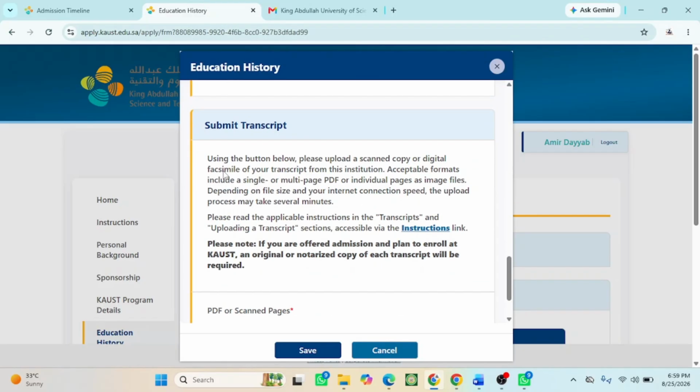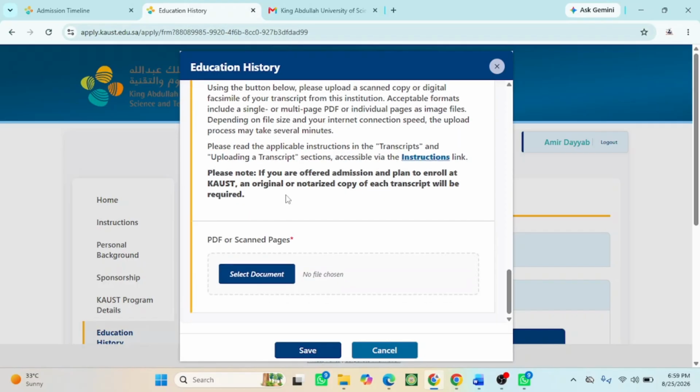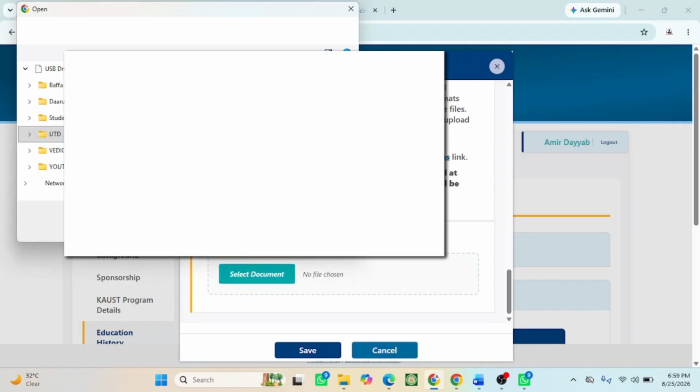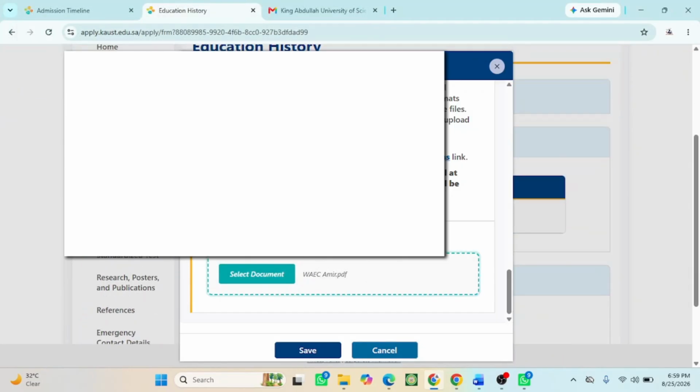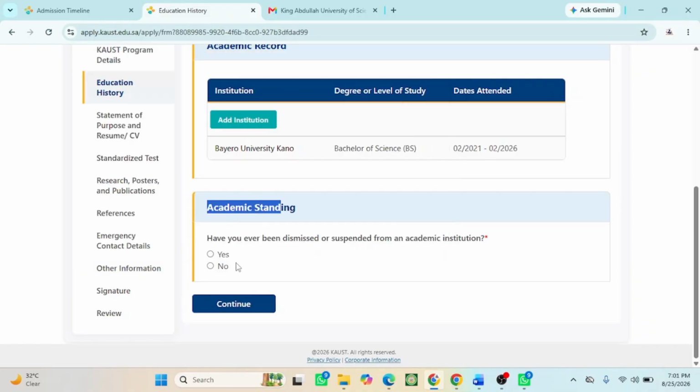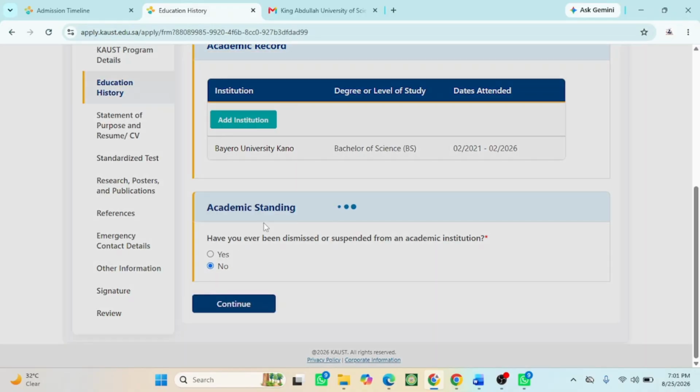Scan a digital copy of your transcript. Then I will click on this, and I will look for my transcript. I will click on save. Academic standing: have you ever been dismissed or suspended from your academic institution? No. I will click on continue.